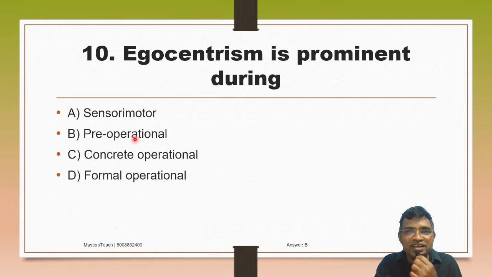Then, egocentrism is prominent during, it is an important question: A. Sensory motor, B. Pre-operational, C. Concrete operational, D. Formal operational. So egocentrism is prominent during the pre-operational stage.